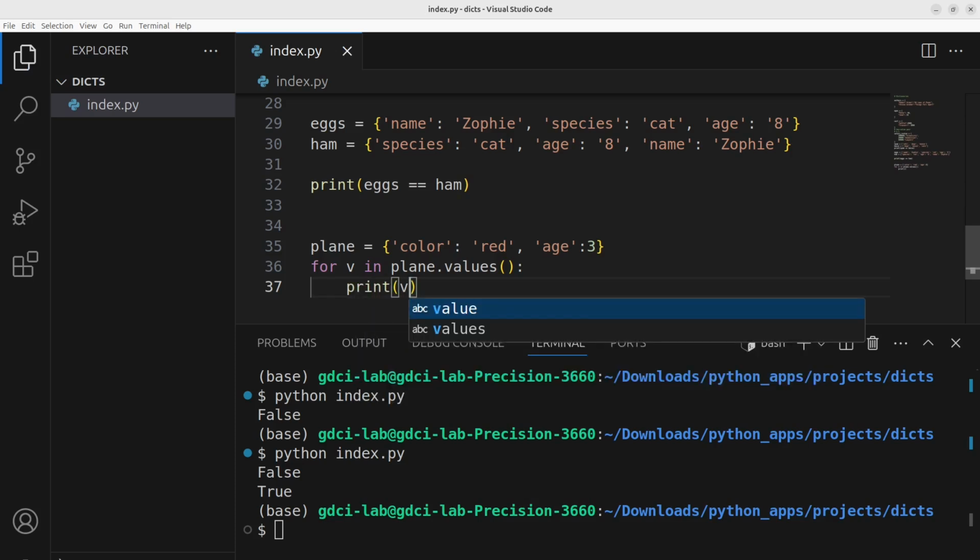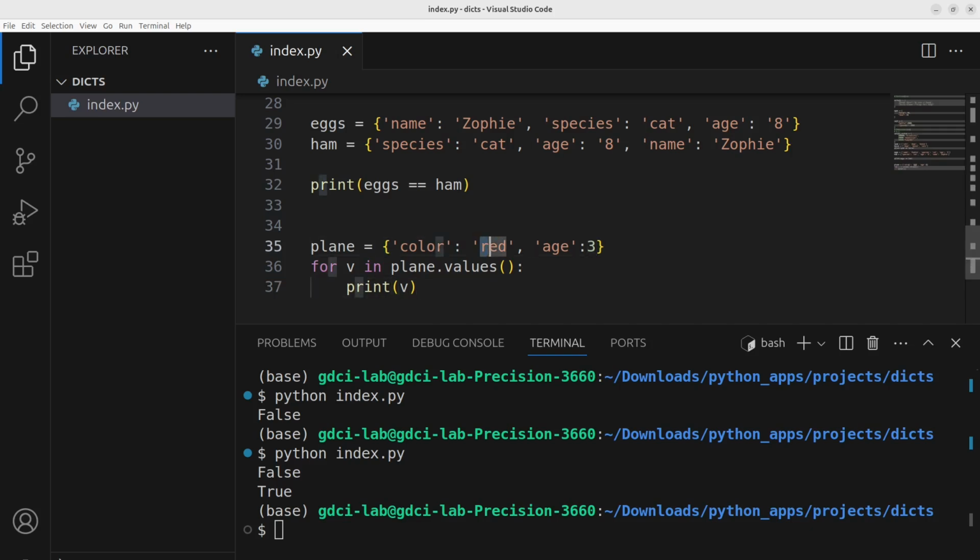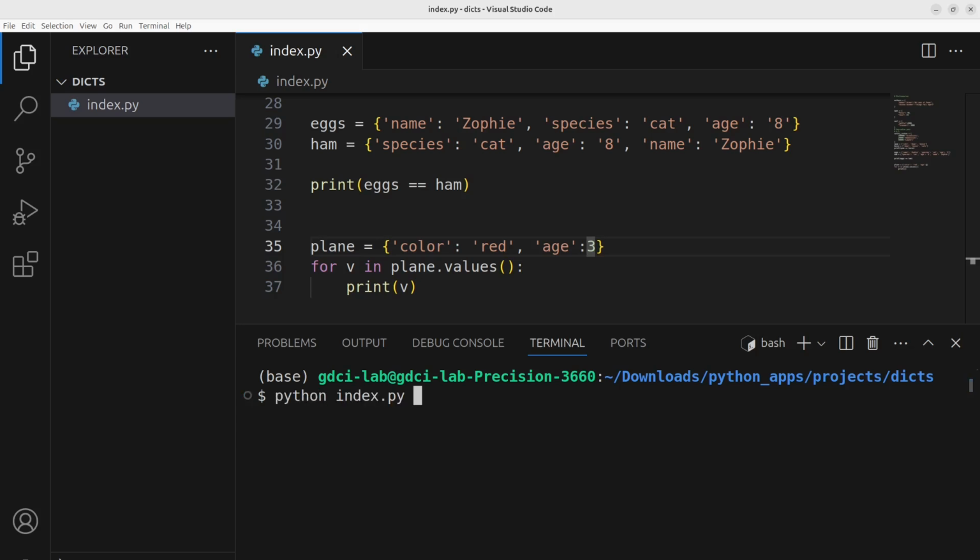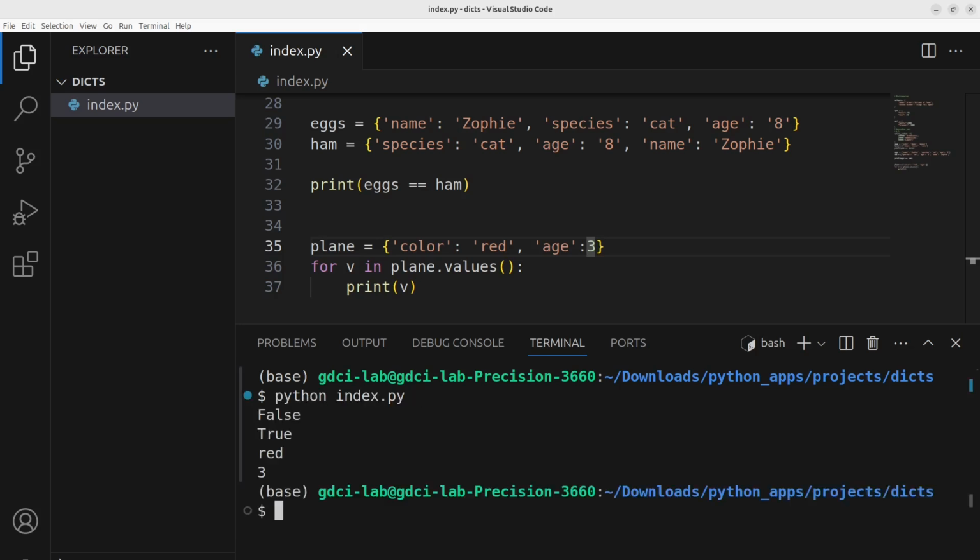What are the values? This red is the value. Remember, color is the key, red is the value, age is the key, and 3 is the value. So we expect red and 3. Okay. When you run it, yes, we have red and 3. Yes, pretty simple.